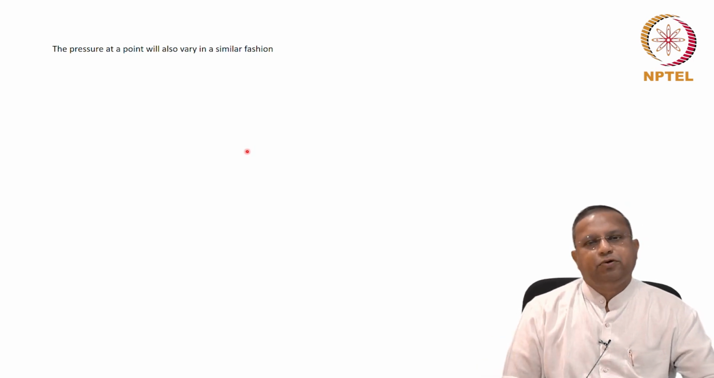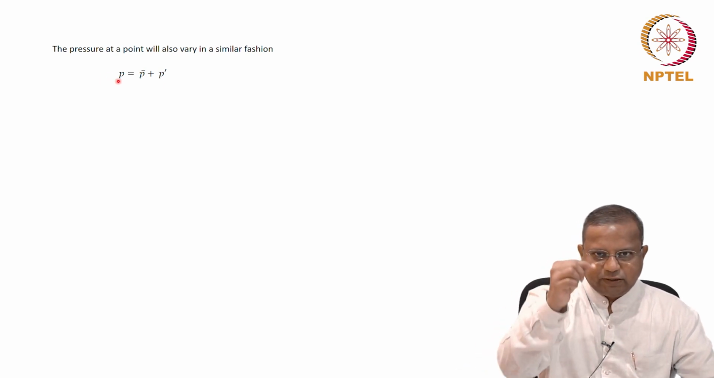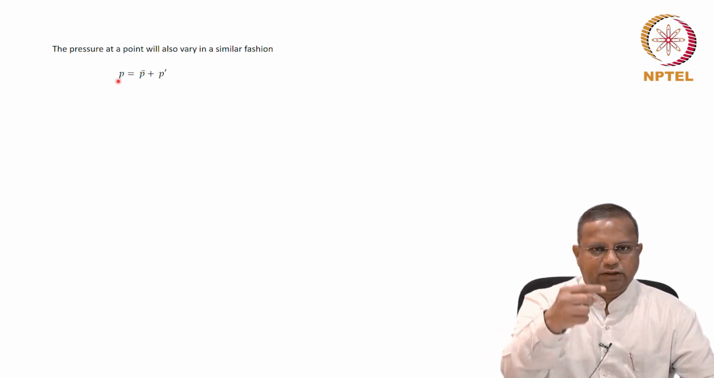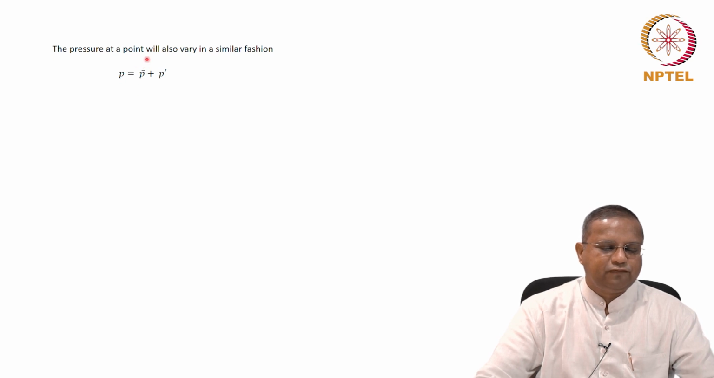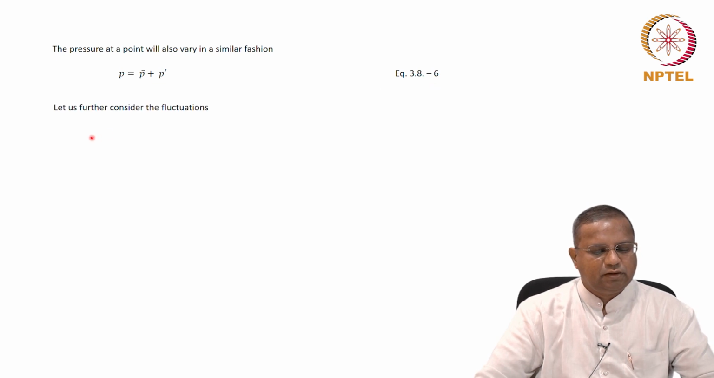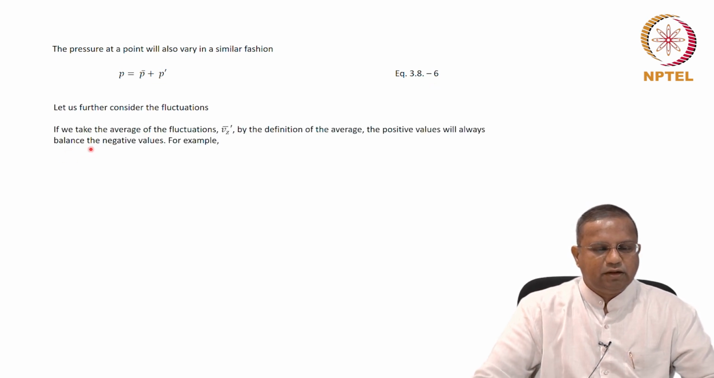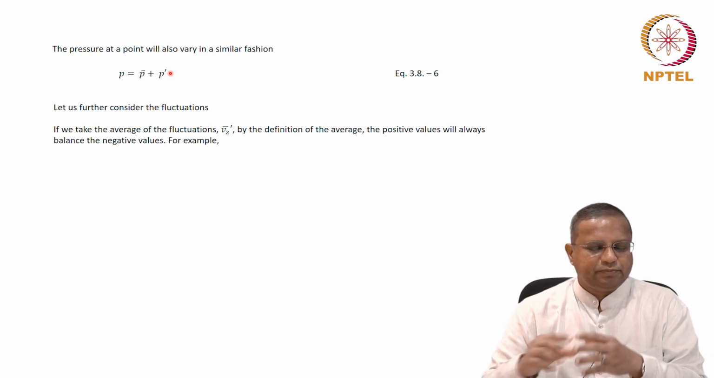The pressure at any point will also vary in a similar fashion. So this is the pressure at any point in the fluid. We can write pressure in general as the sum of an average component and a fluctuating component. Equation 3.8-6. We are going to manipulate this average component and fluctuating component, so let us try to understand them a little better.